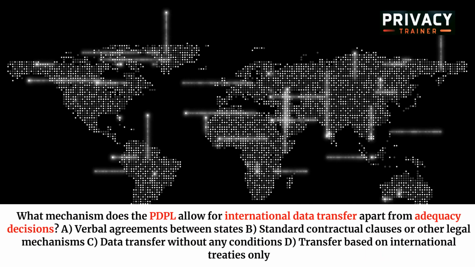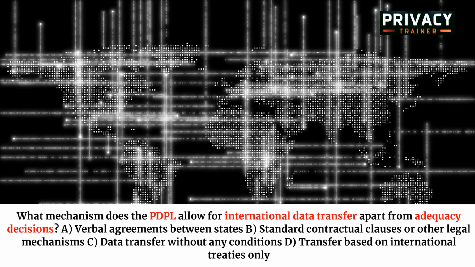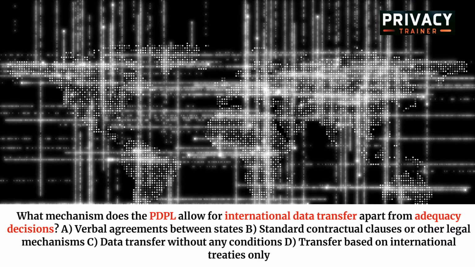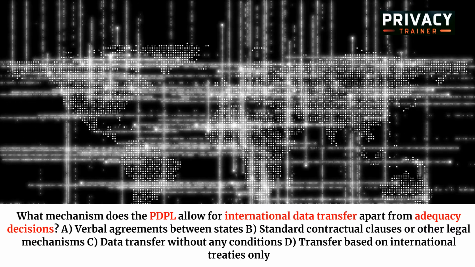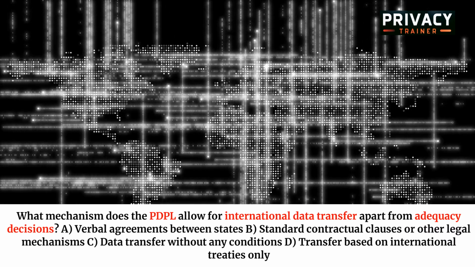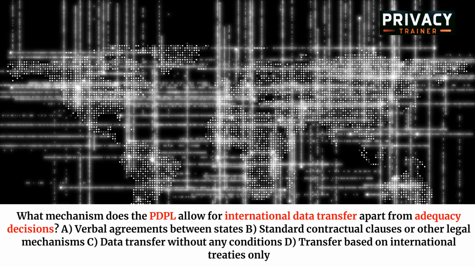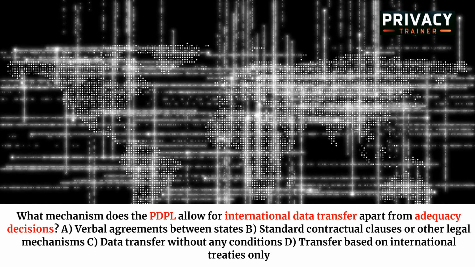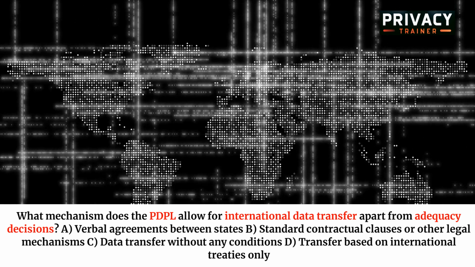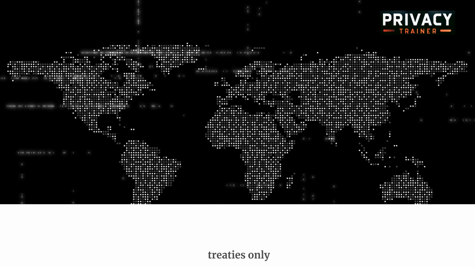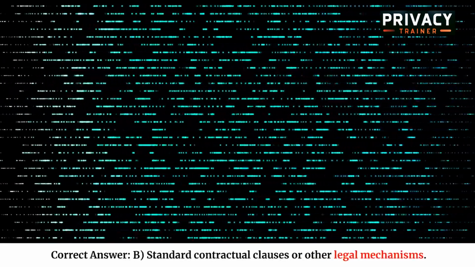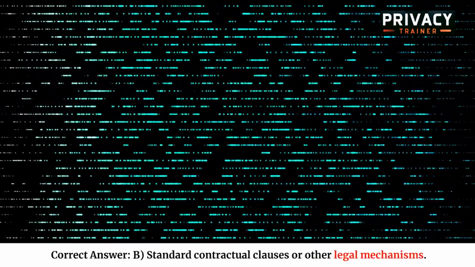What mechanism does the PDPL allow for international data transfer apart from adequacy decisions? A. Verbal agreements between states. B. Standard contractual clauses or other legal mechanisms. C. Data transfer without any conditions. D. Transfer based on international treaties only. Correct answer, B. Standard contractual clauses or other legal mechanisms.